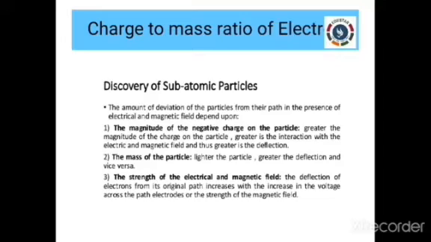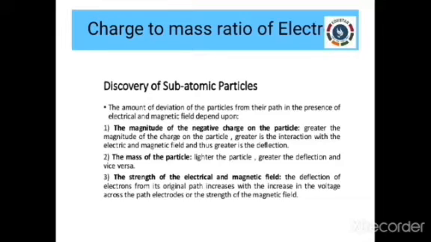This is one assumption. Another assumption is that whenever the mass of the cathode ray particle is light, the deflection will be more. A paper will fly faster compared with a notebook, right? Similarly, a lightweight cathode ray particle gets deflected more. Whenever the mass is less, the deflection will be more. So it is inversely proportional.